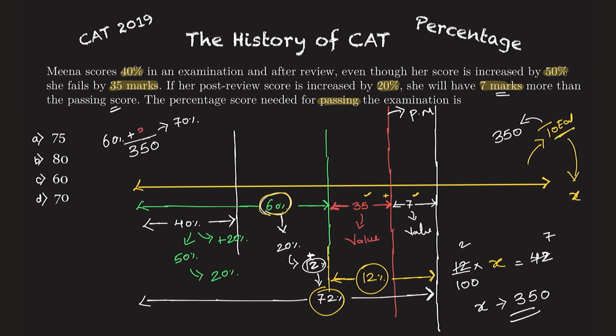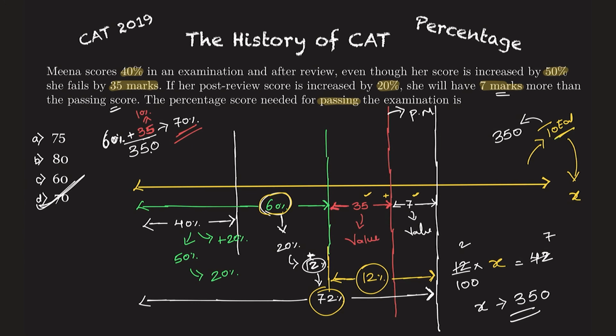Because she scored, if you can understand, 60% plus 35. You can take out the value here as well, but no need. She scored 60% plus 35. 35 is nothing but 10% of this, right? So 60% plus 10%, the answer is nothing but 70%, and that will be your answer. Option D would have been the answer to this question.